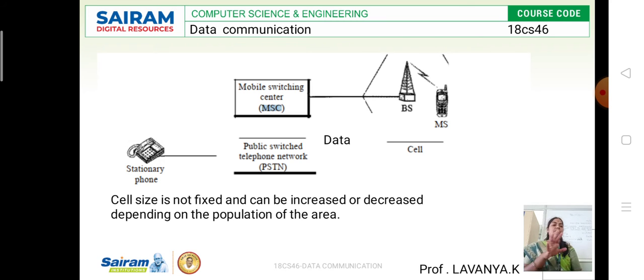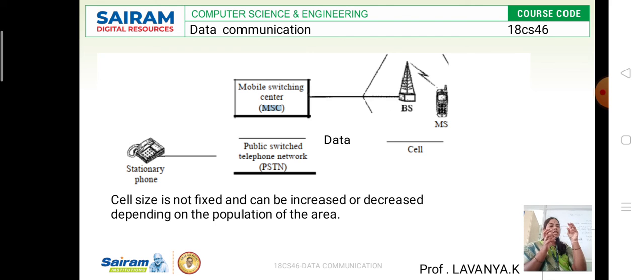Then what is the job of this? The mobile switching center is going to hold all the base stations' data as well as the mobile stations' locations. It has two things: one is the home location register and the other is the visitor location register, that is HLR and VLR. The home location register is going to hold the records of the current location, and the visitor location register is going to hold the records of the visitor location.